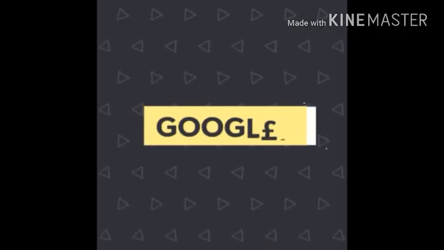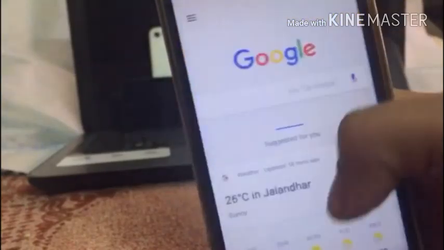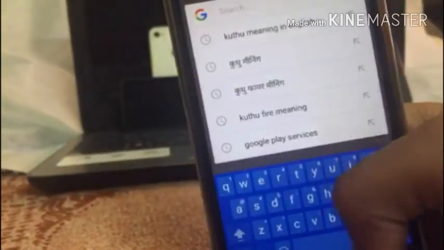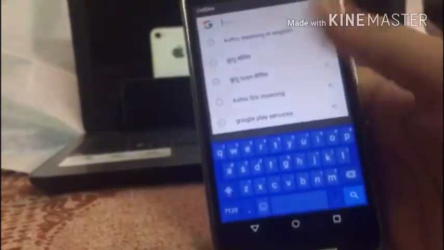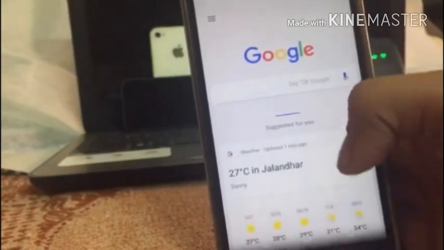The next app is Google. Google is a search engine app which is very useful for Android devices. As you can see, the interface of Google is very easy. You can search for anything, you can download songs, movies, etc. You can also add interesting things and make it more useful.